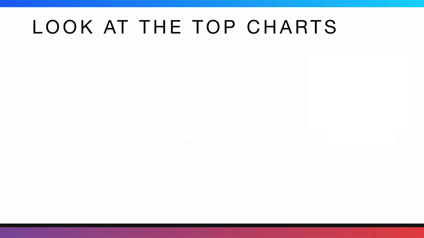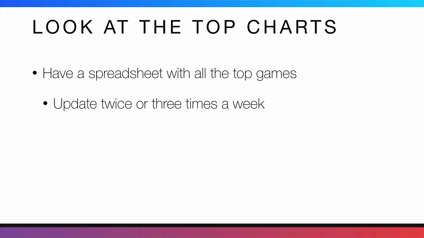You can also look at the most popular games in the app stores right now. You can do what I do and have the spreadsheet with all the top names, but in this case, you do look up until the first position. Look at the gameplay and maybe get some ideas.